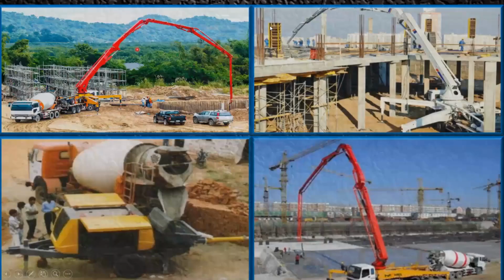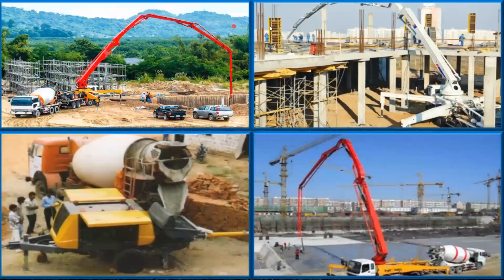So you can see a few other advanced machines what we have. Again, this is a boom placer. You can see, right? With this, a huge amount of concrete can be placed. Let us say there is some big retaining wall or some foundation going on. You are going to bring the transit mixer. This transit mixer will be connected to this boom placer, and with the help of this, it's going to pump the concrete, and it's one of the fastest methods we can use.